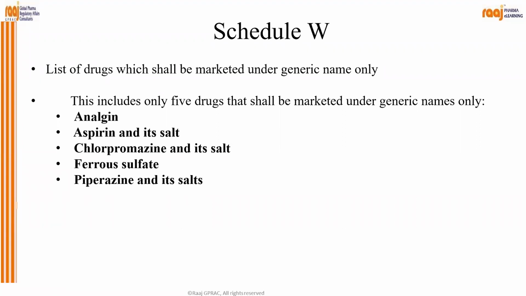Schedule W, the list of drugs which shall be marketed under generic name only. Correct? So this includes only 5 drugs that shall be marketed under generic name only. Which are those? Analgin, aspirin and its salt, chlorpromazine and its salt, ferrous sulfate, piperazine and its salt.